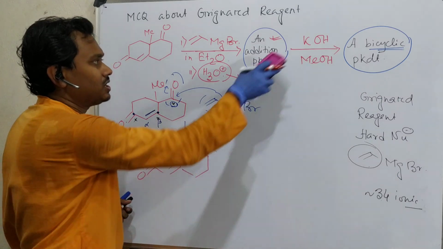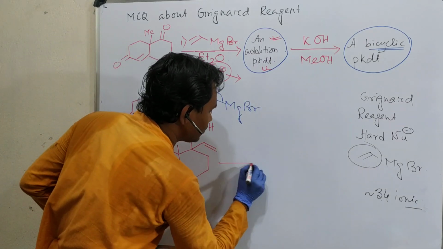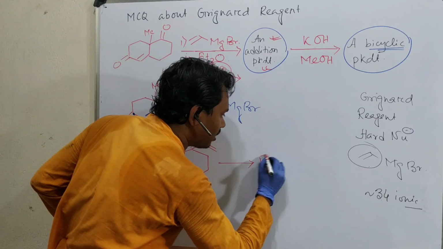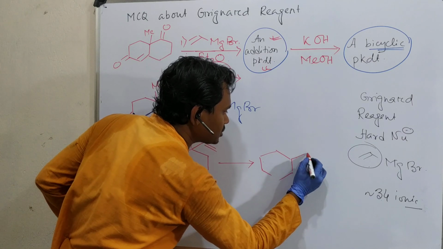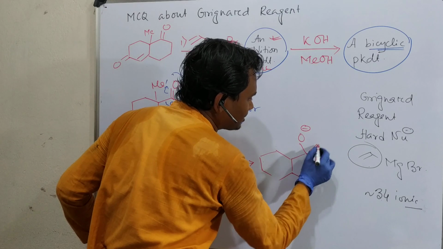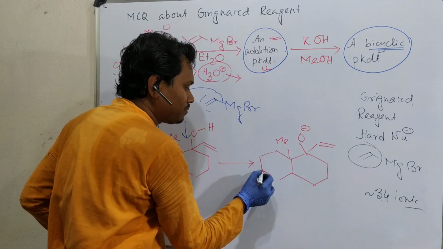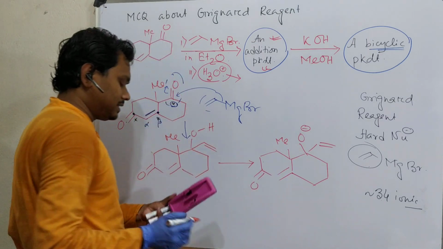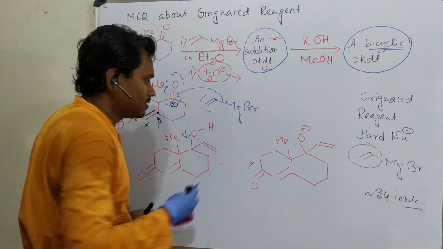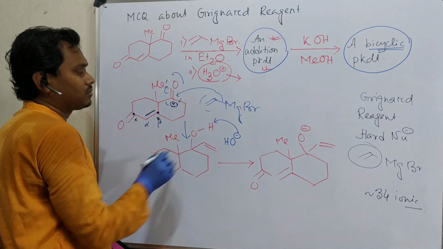Now there is an equilibration chance. See this OH, this KOH can abstract this proton to make alkoxide. But one important piece of information, keep it in mind: when we are preparing alkoxide from alcohol, the equilibrium prefers to remain on the left side, because alkoxide is a stronger base than alcohol, and from a weak base to a strong base it's not a favorable reaction. That is the reason the equilibrium will prefer to remain on the left side. So what is the reaction I am talking about?